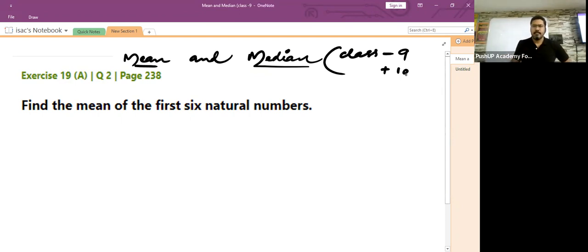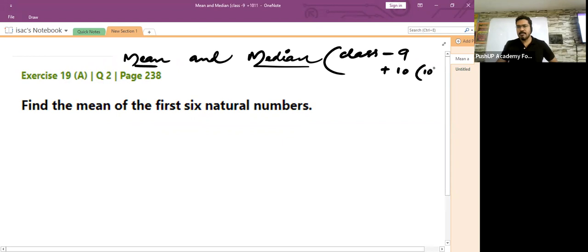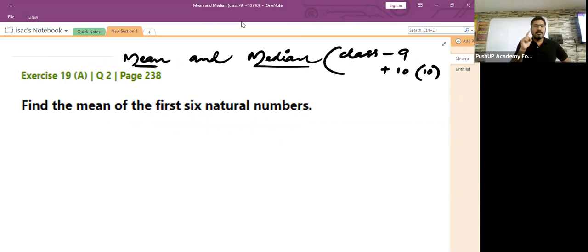Fine. Now, children, this is a topic which is going to be there in class 10 also, and the total weightage of this topic, mean, median, and one more additional topic will come in class 10, which is known as mode, and the total weightage in class 10 is for 10 marks. The total weightage in board examination is 10 marks. So if you have your basics right in class 9, this chapter is going to be very easy for you, and easily you can score 10 marks in class 10 board examination also.